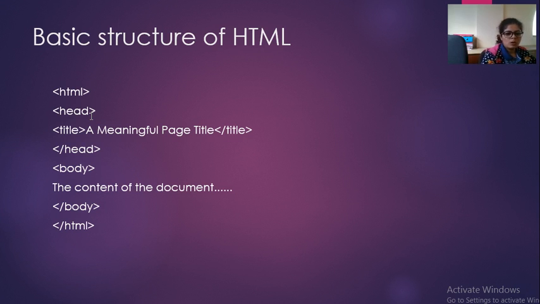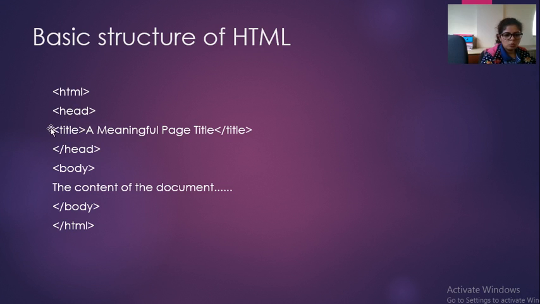Metadata is data about data. So we can write inside the head tag. For example, I want to give a title to my web page, so I have to make use of the title tag. Whenever we use the title tag, you always have to write it inside the head tag.